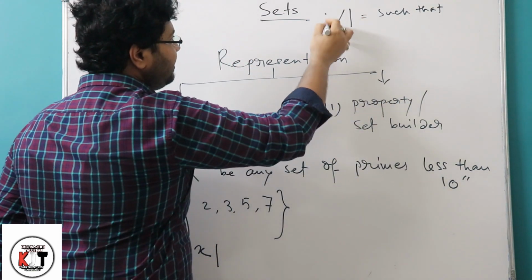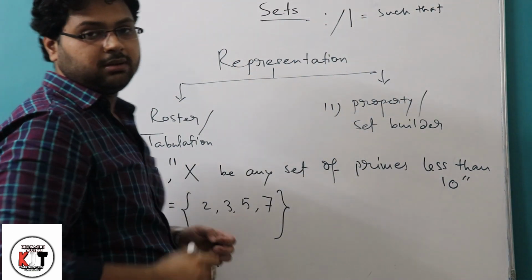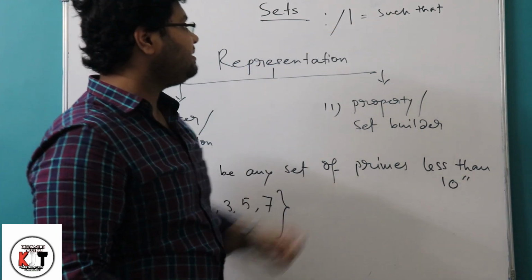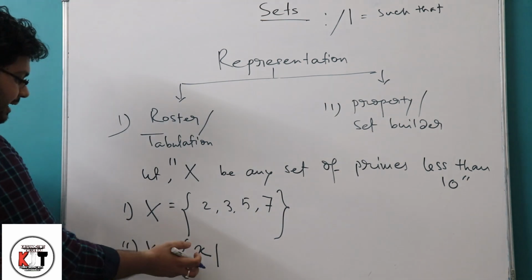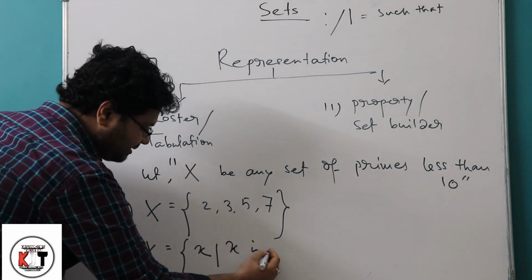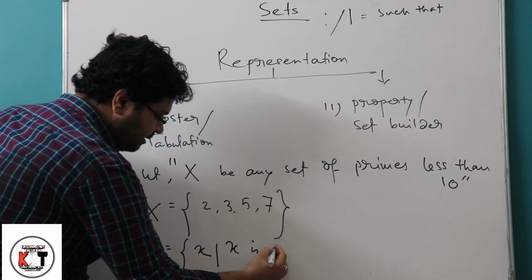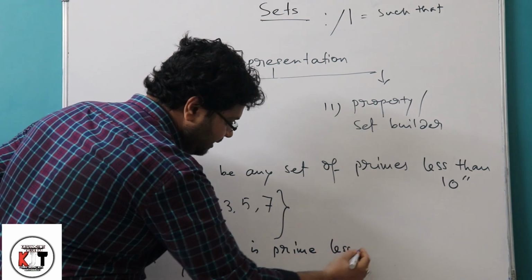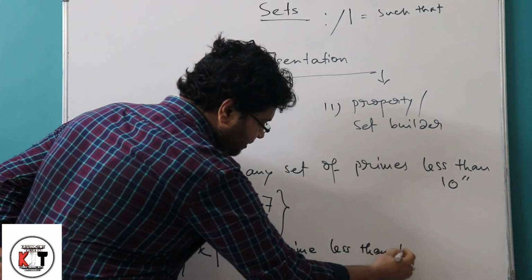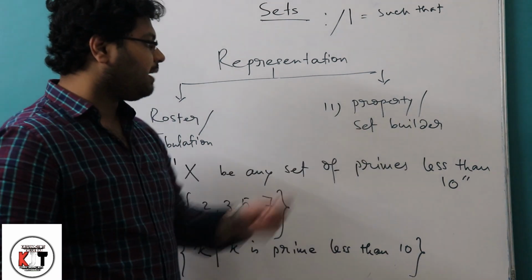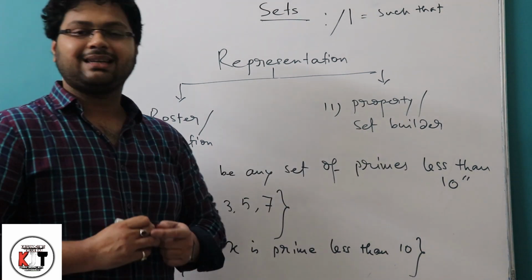or some authors represent it by the colon. So by giving the colon sign or that sign, we can say this is a such that sign. So we can write x such that x is prime less than 10. So this will be the representation by the property or set builder method.